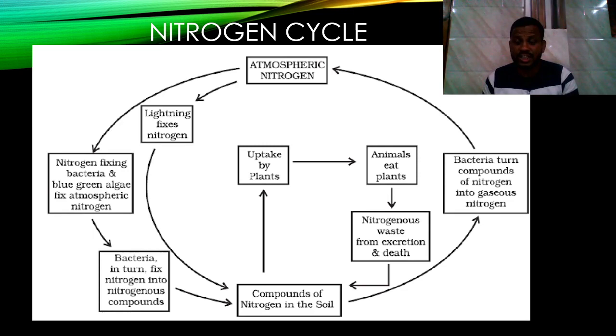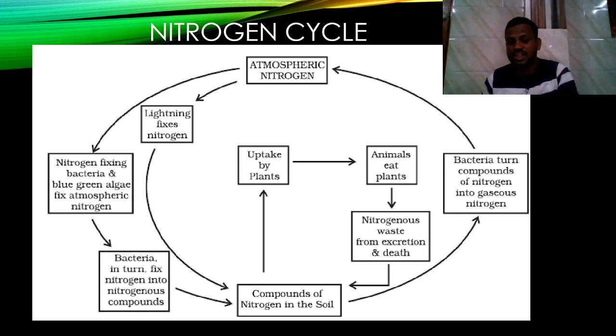The nitrogenous compounds present in the soil are utilized by the plants, and plants are eaten by the animals. Animals remove waste products from their body and they will die.